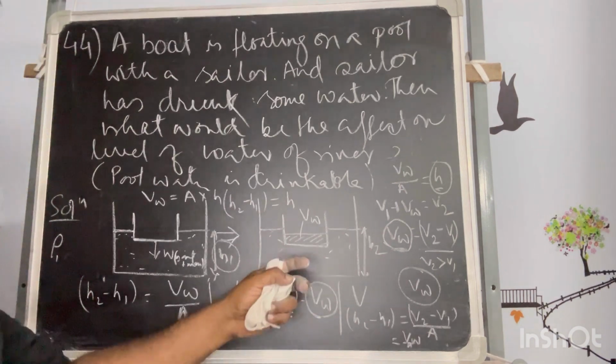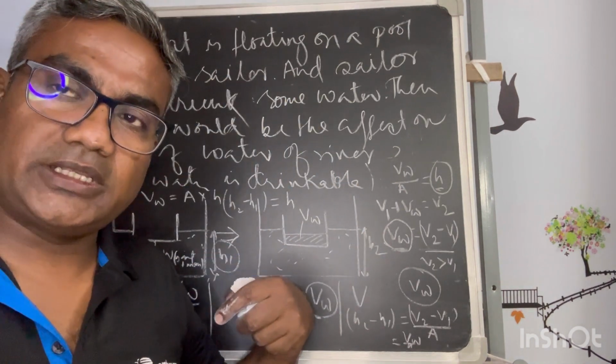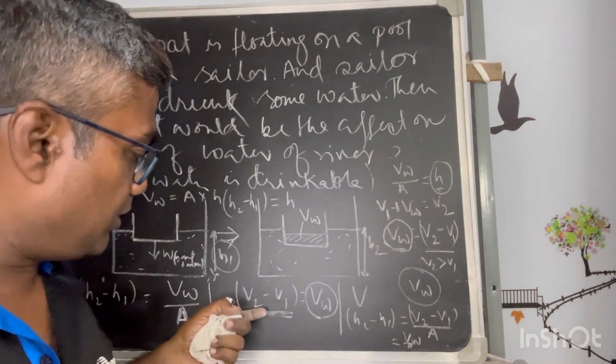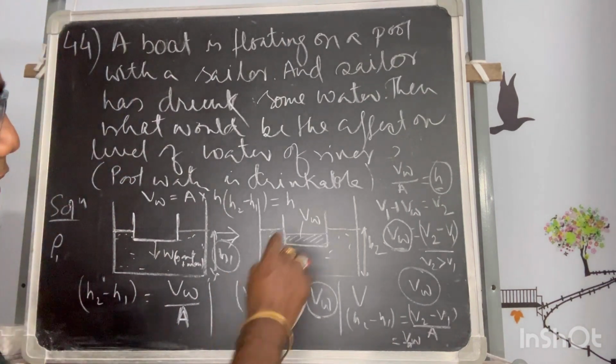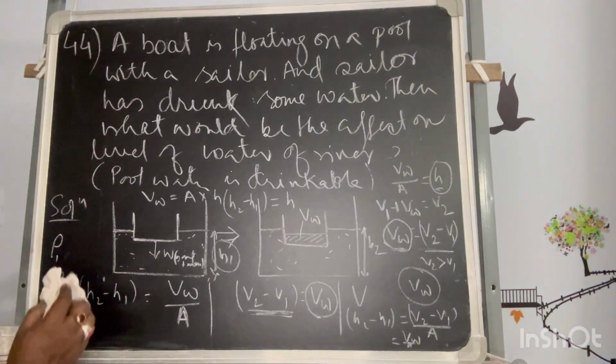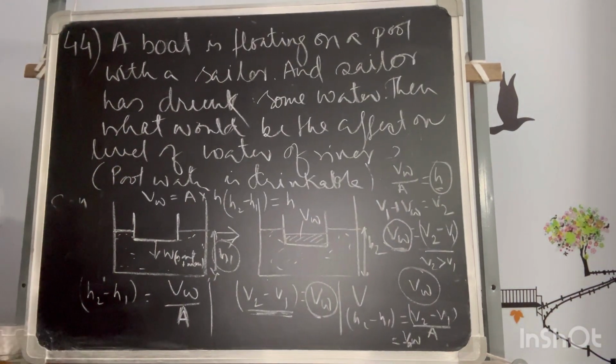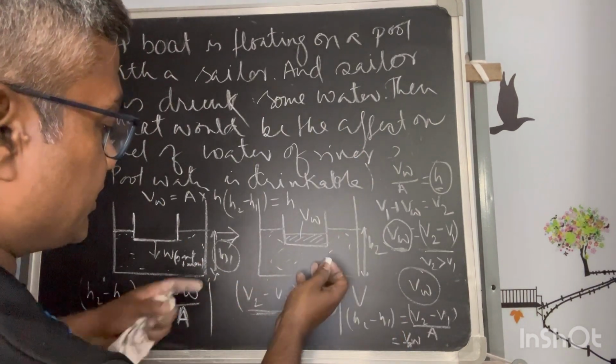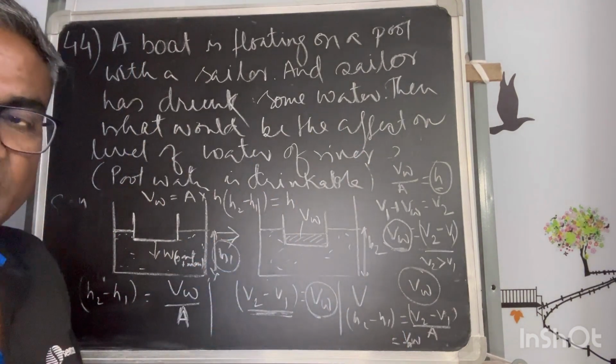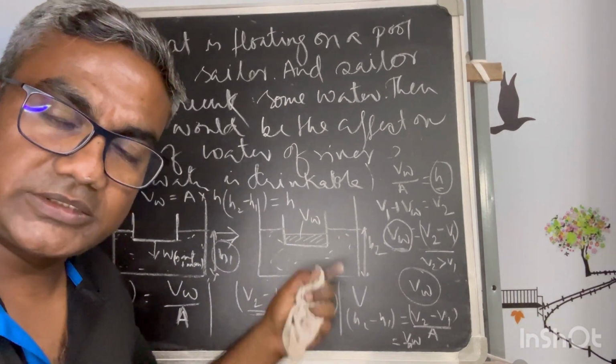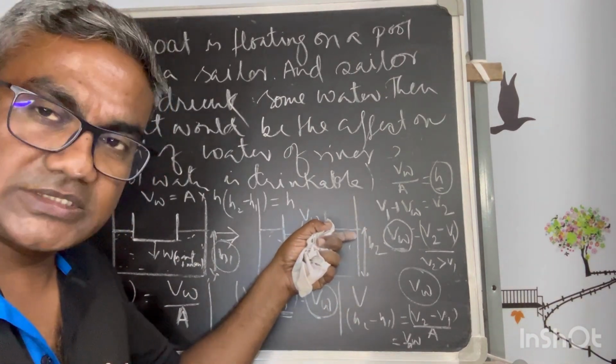Now if I take the same water from the intake, the effect of reduction will be the same. So there will be no change in height. If that water is taken out from the same source, there will be no height difference in the water surface.